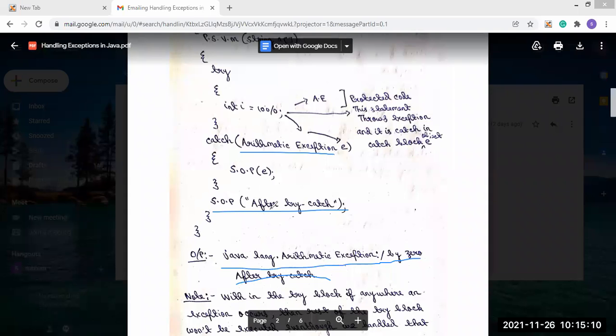So if we don't use the try catch block, in normal exception handling, this statement cannot be printed, it will stop executing. But try catch block is a procedure where, as a user, we are handling that particular exception. That's the difference.